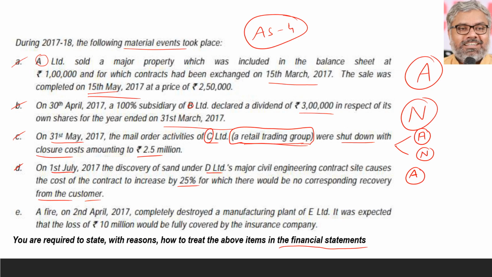Sand was there already. But now further evidence is what we came to know, because of which there could be an additional cost that we might incur. That means we have to provide for that additional cost as a loss. Why? Because there is not going to be any corresponding recovery from the customer. Should this be provided for as a loss or not? Answer is yes, since it is an adjusting event. The discovery of sand happened now, but sand already existed there. So in that case, we can call it an adjusting event.